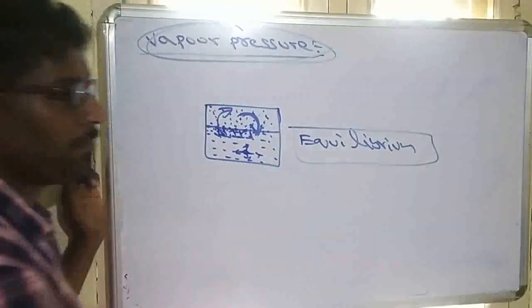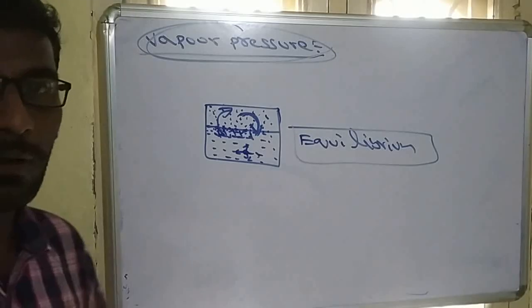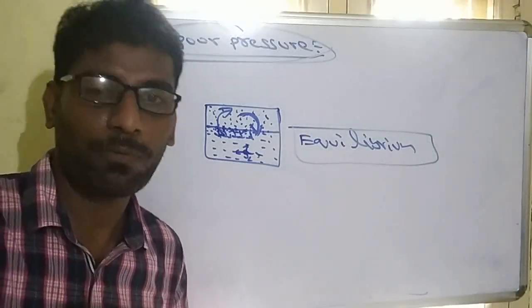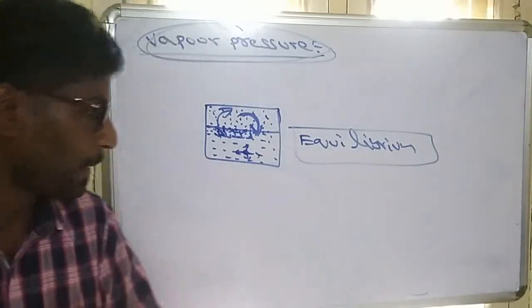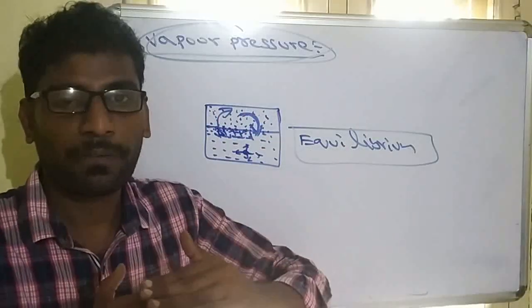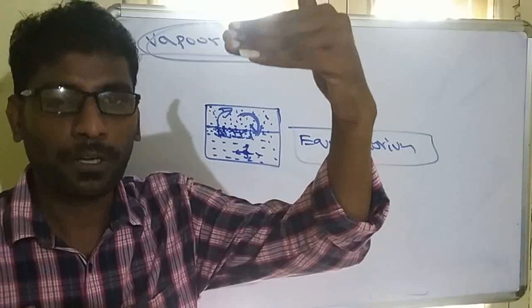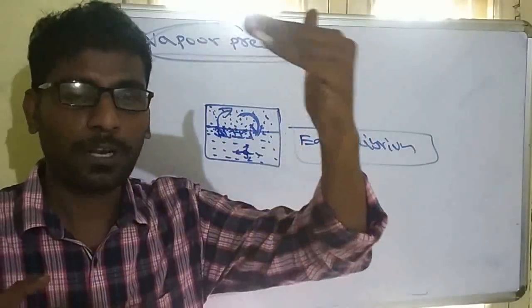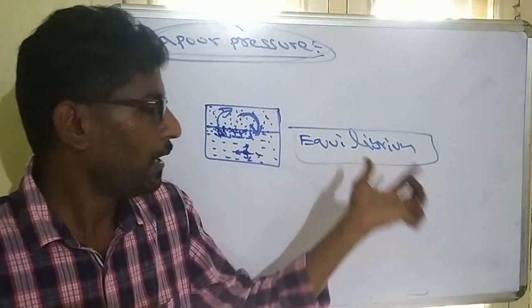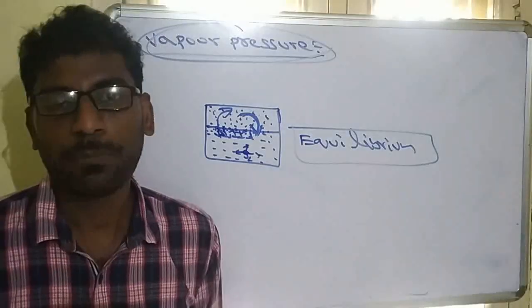So equilibrium is a state where the rate of forward is equal to the rate of backward. You know that definition. The rate of forward means liquid molecules converted to gas. Backward means gas converted to liquid. When both are equal, at that stage we say equilibrium is reached.